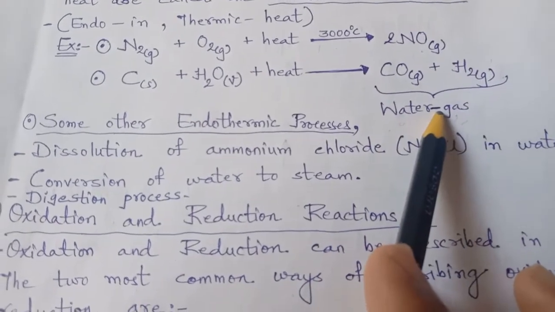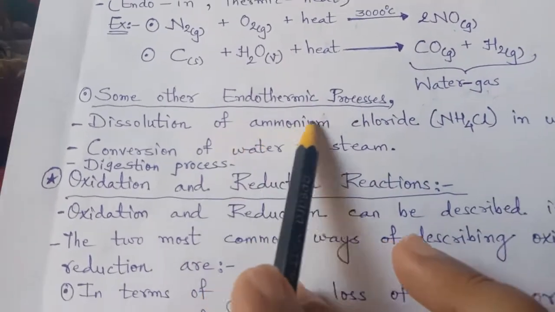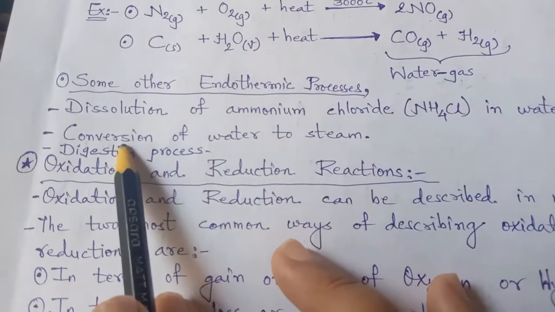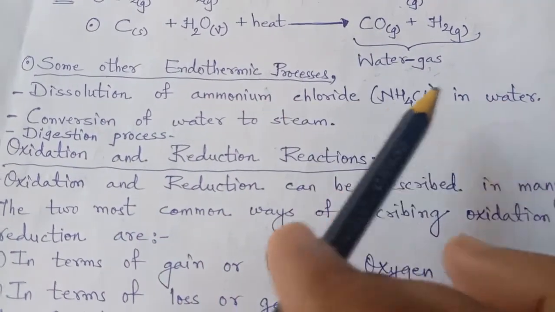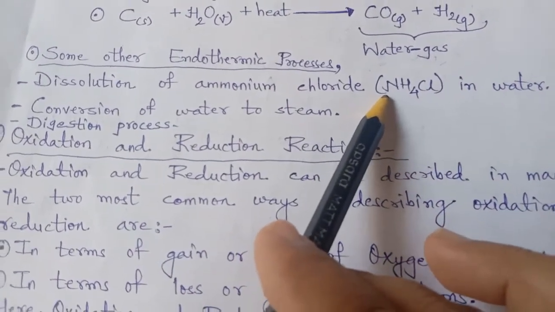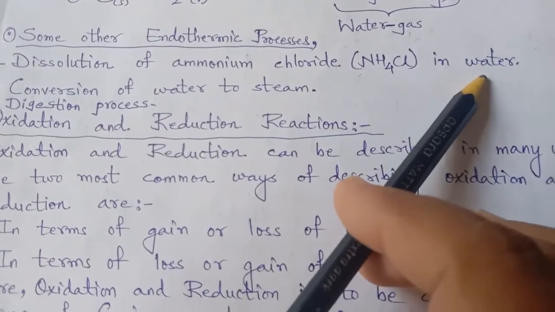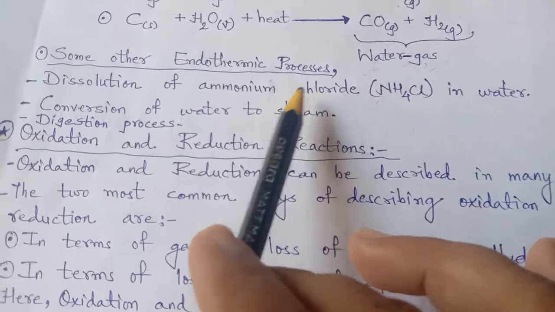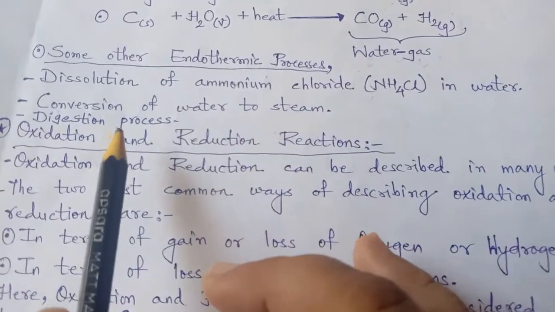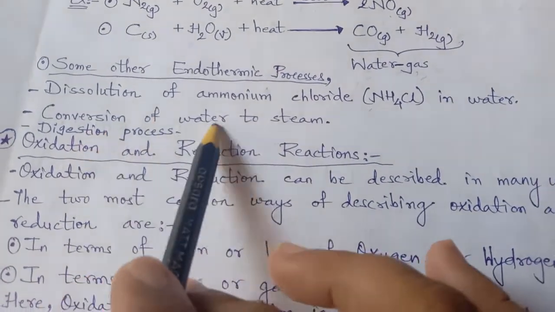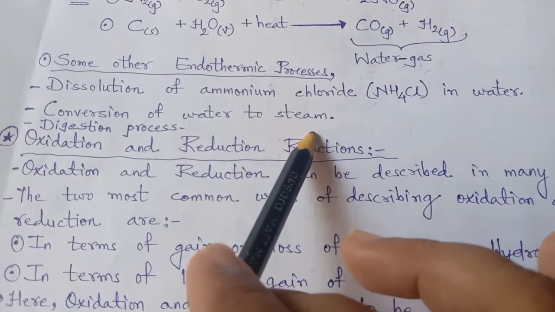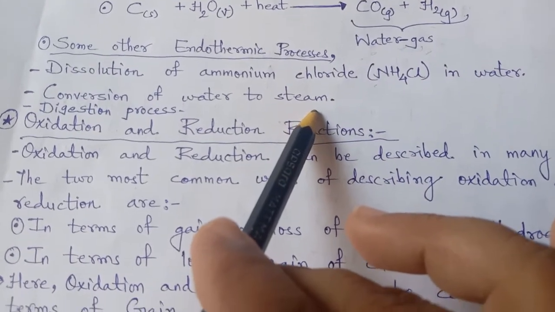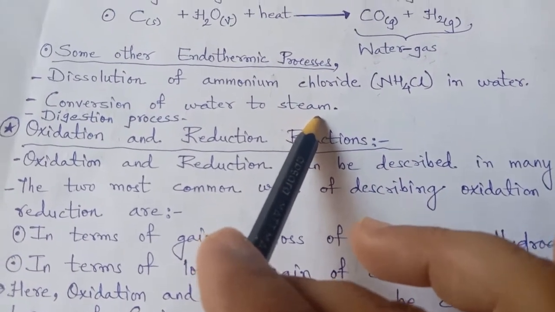Some other examples of endothermic reactions are dissolution of ammonium chloride in water. When NH4Cl, ammonium chloride, is dissolved in water, it absorbs heat, so that is an endothermic reaction. Conversion of water to steam is also using up heat, that is endothermic.